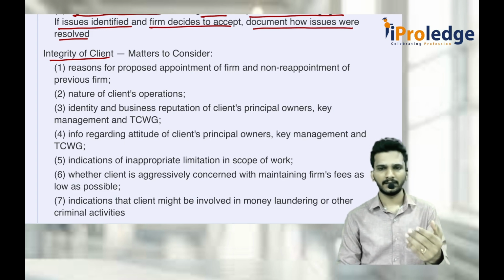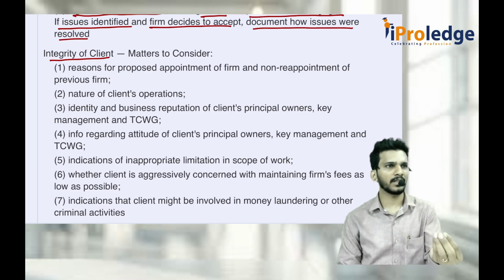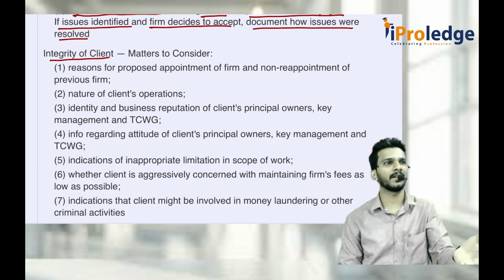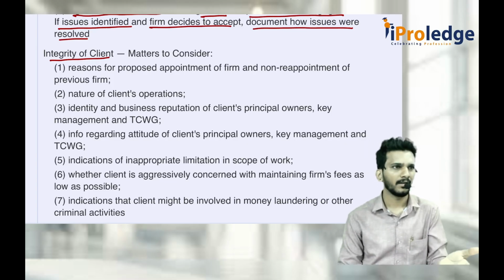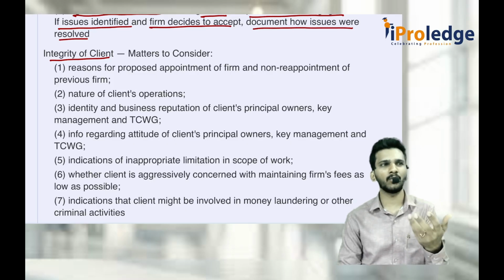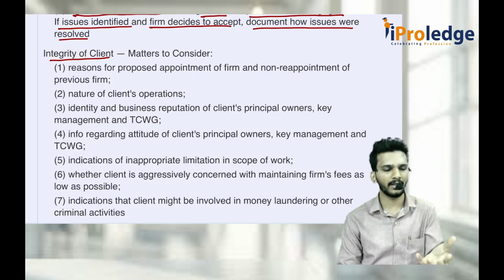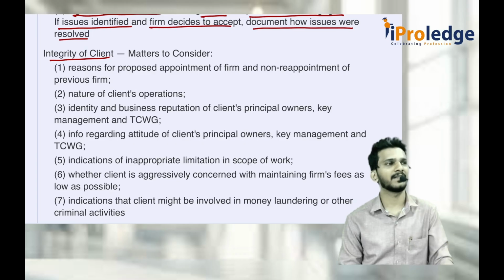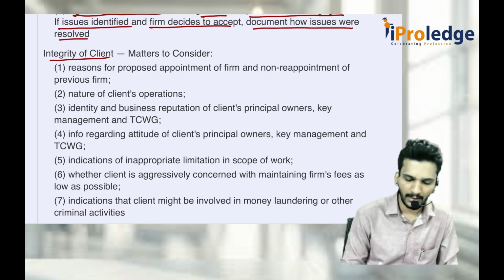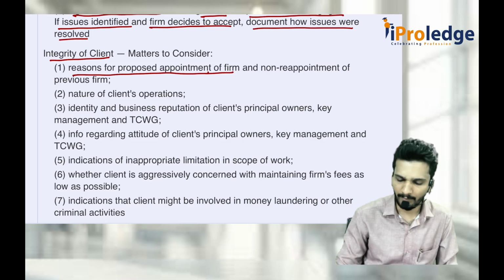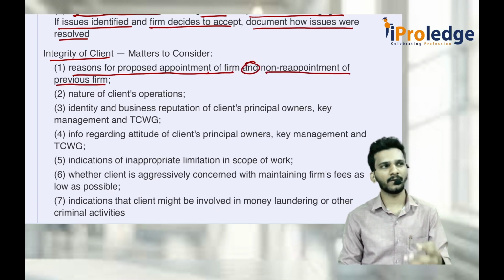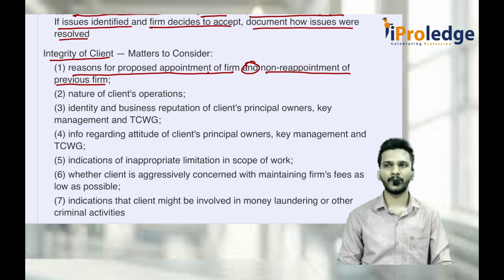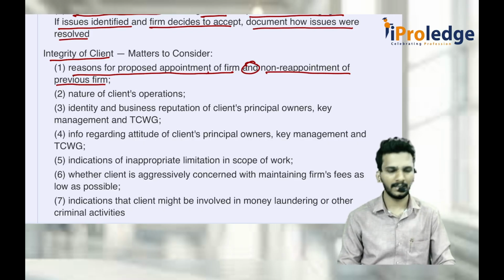Sir, the answer is, the old auditor has only a 5 year rotation period, he has completed it, now he is in the cooling off period, so the client wants some other auditor. Okay, that is as per statute, that has to be done. But if before 5 years, only after 3 years, he is removed and somebody else is appointed, then you should seriously check into the issue. So check the reasons for the proposed appointment of the firm and non-reappointment of the previous firm, because they might have told the client, sir, we are not convinced with your audit evidence, because of which we will issue a qualified or adverse opinion, and then they might have removed him immediately.